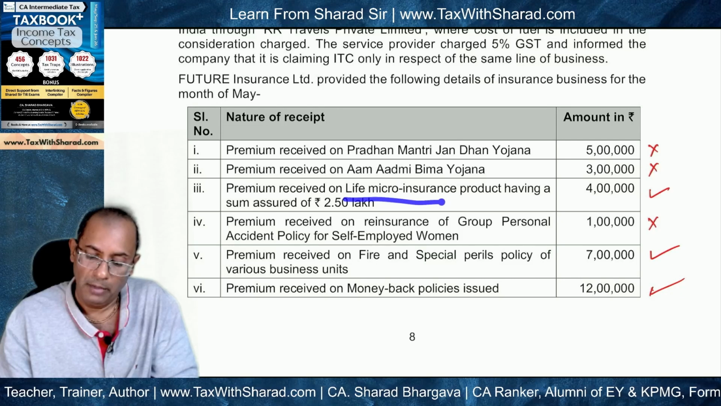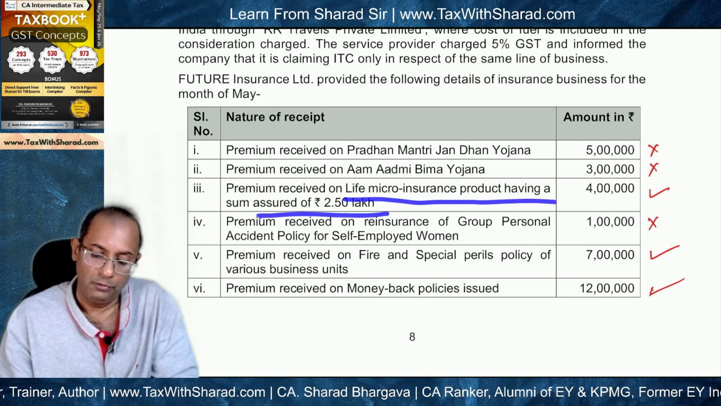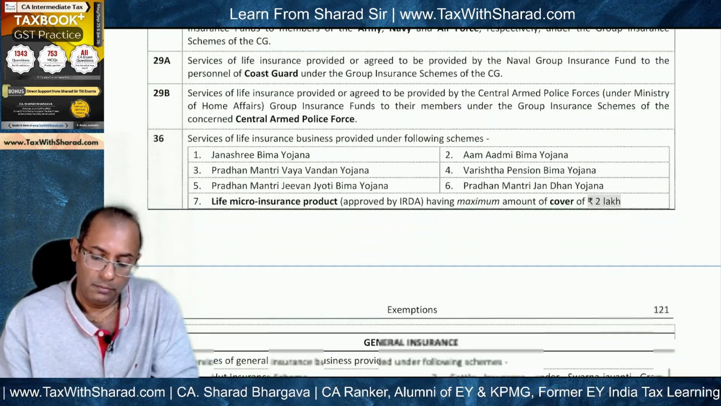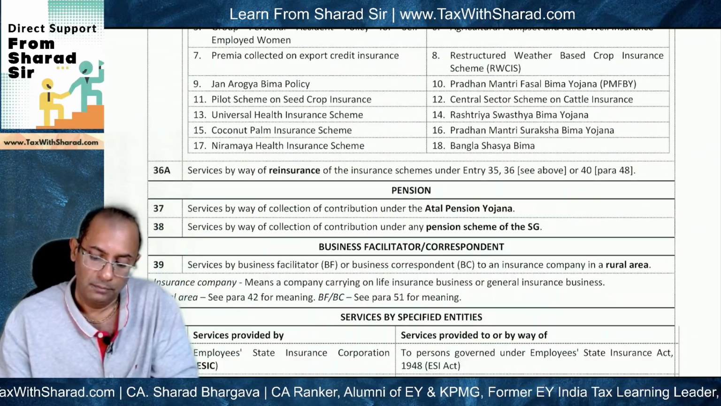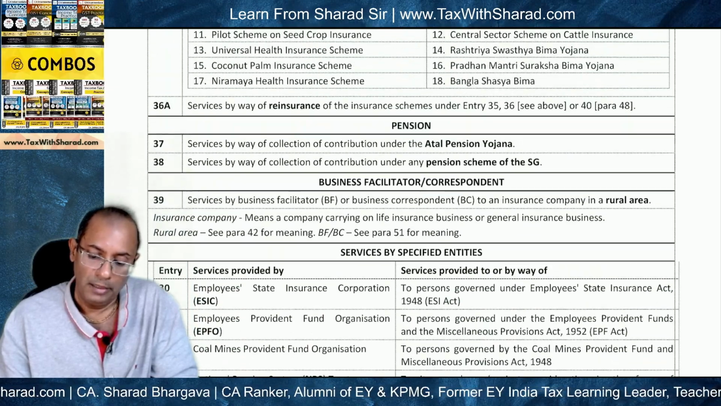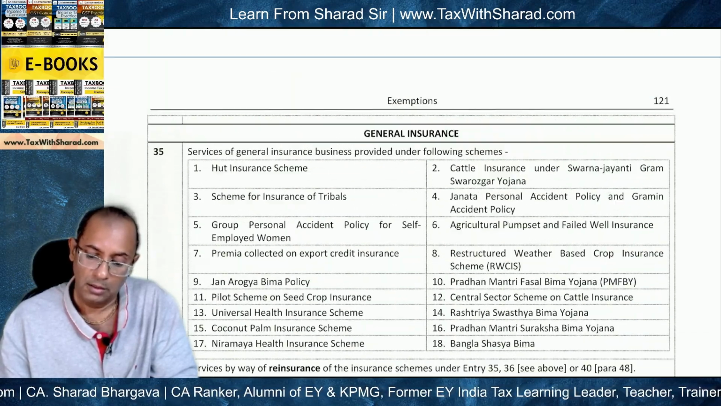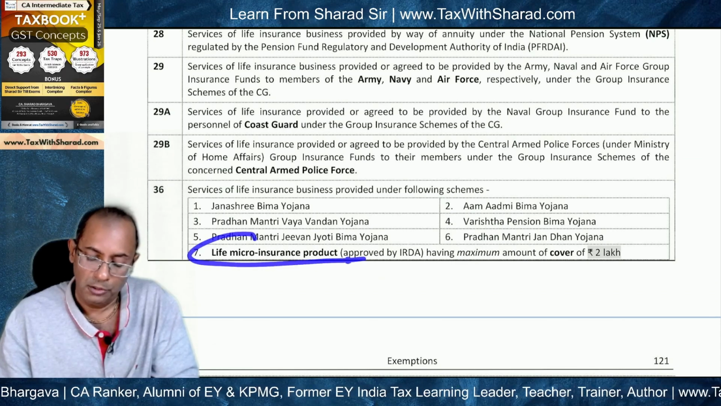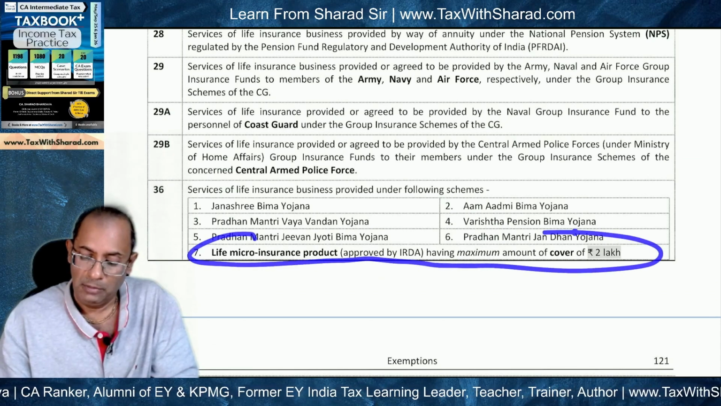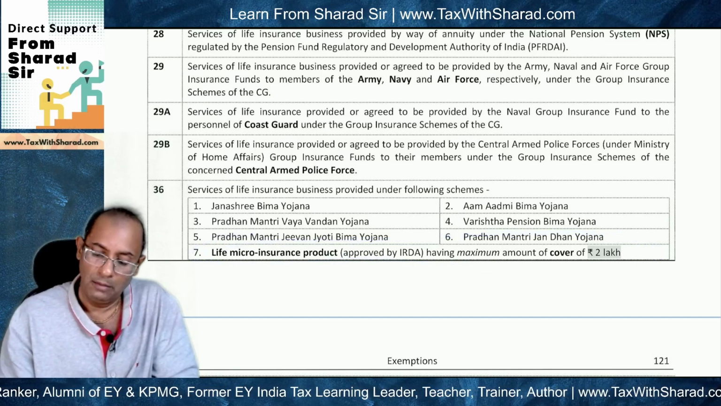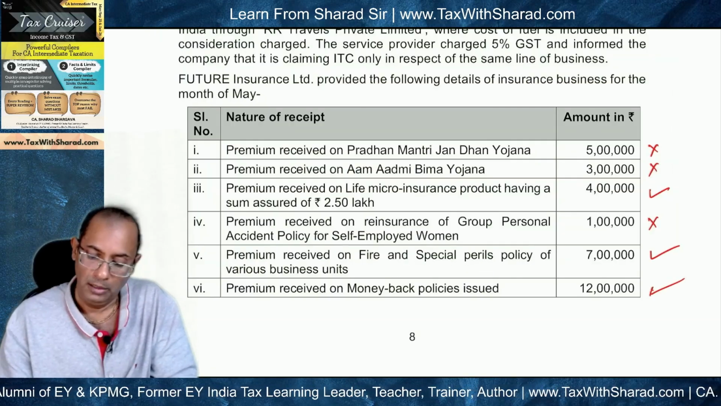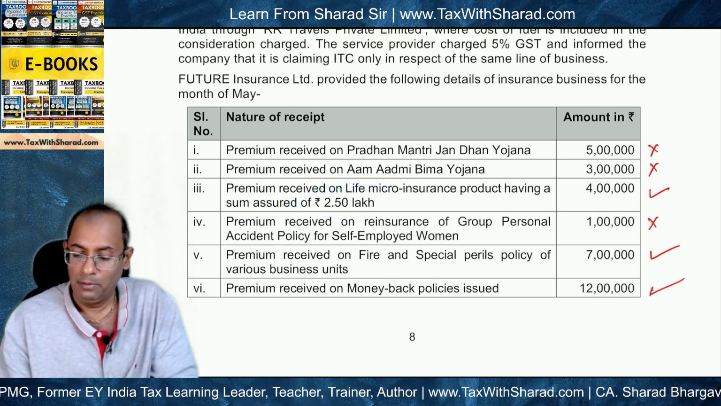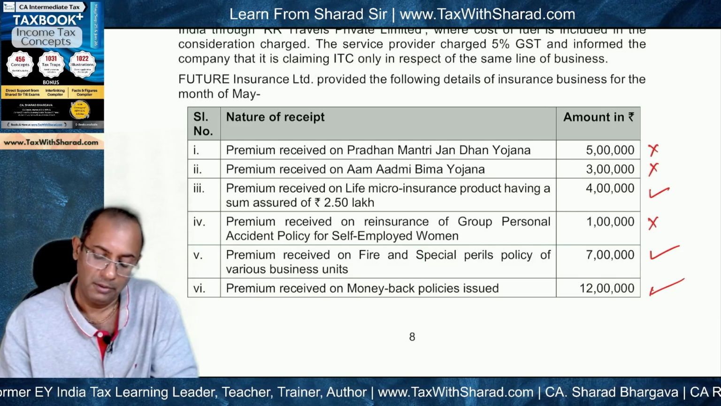Premium received on life micro insurance product having a sum assured of 2.5 lakh. So micro insurance products. What about micro insurance products? So life micro insurance product is exempt, having maximum amount of cover of 2 lakh. So if the cover exceeds 2 lakh, then exemption will not be available. Since the cover of 2.5 lakh is exceeding 2 lakh, 4 lakh will become taxable. It will not remain exempt.